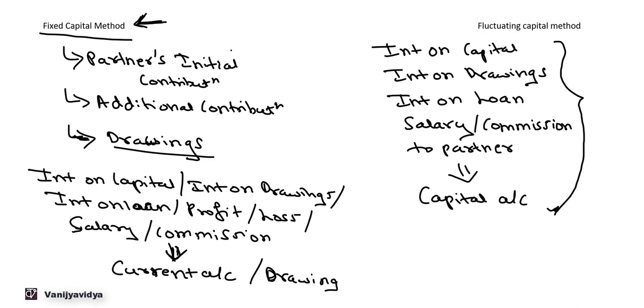So in fixed capital method, there is the fixed amount of the capital, and then all other transactions related to the partners are posted in the current account or a drawing account of partner. Whereas in case of fluctuating capital, there is only capital account, there is no current account, and all the entries related to the partners are posted directly to the capital account. So this was about fixed capital method and fluctuating capital method.